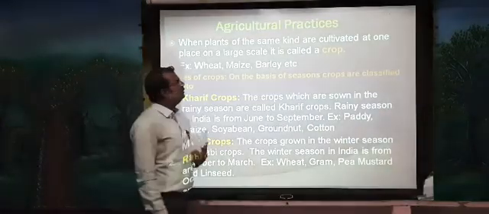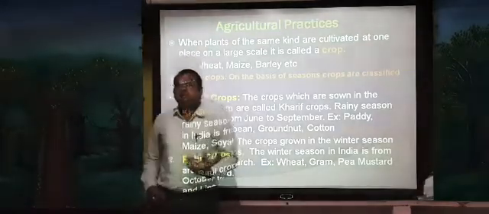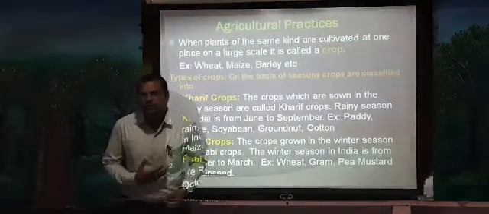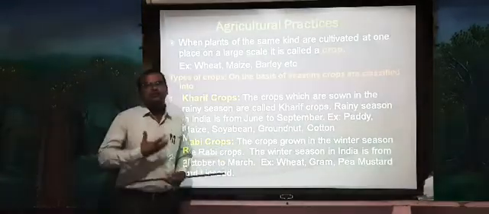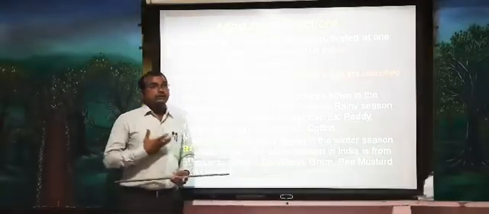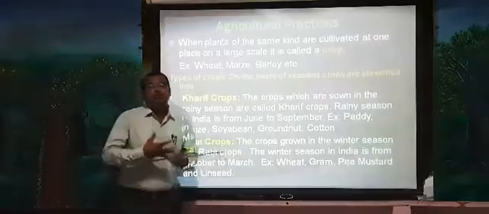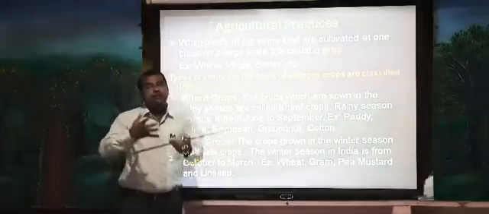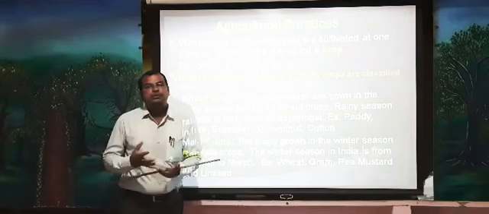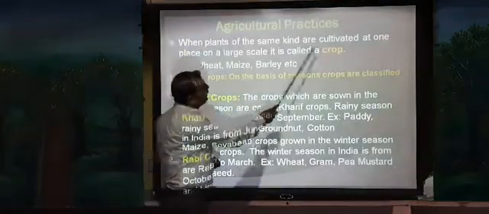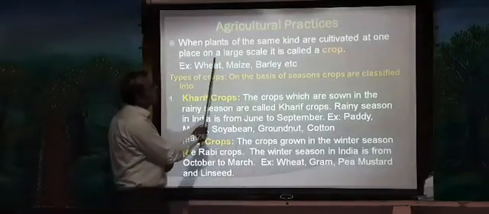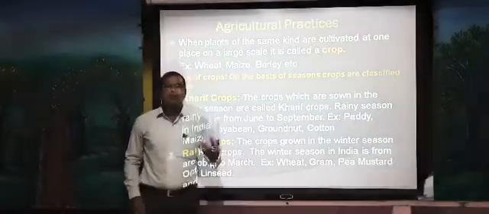Agricultural practice. You know that we use many food items, like wheat, maize, barley, jowar; all these are food grains. If they are grown on a large scale in a particular area, that is called a crop. When plants of the same kind are cultivated at one place on a large scale, it is called a crop.